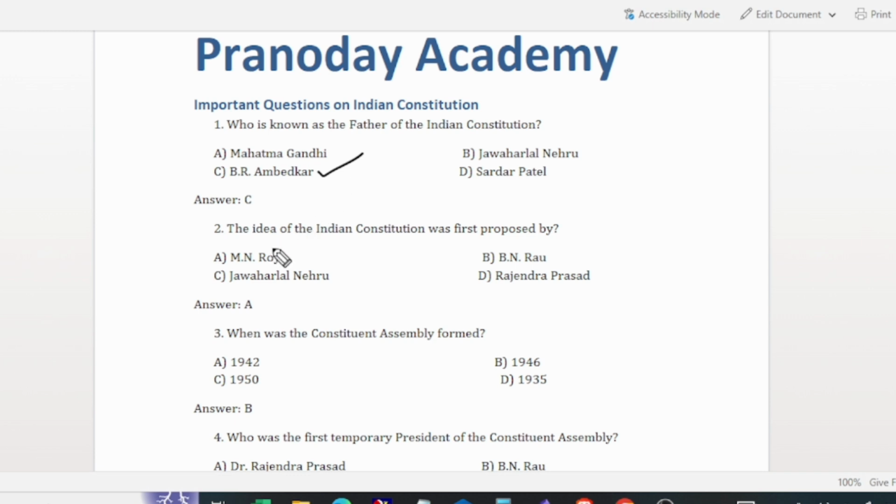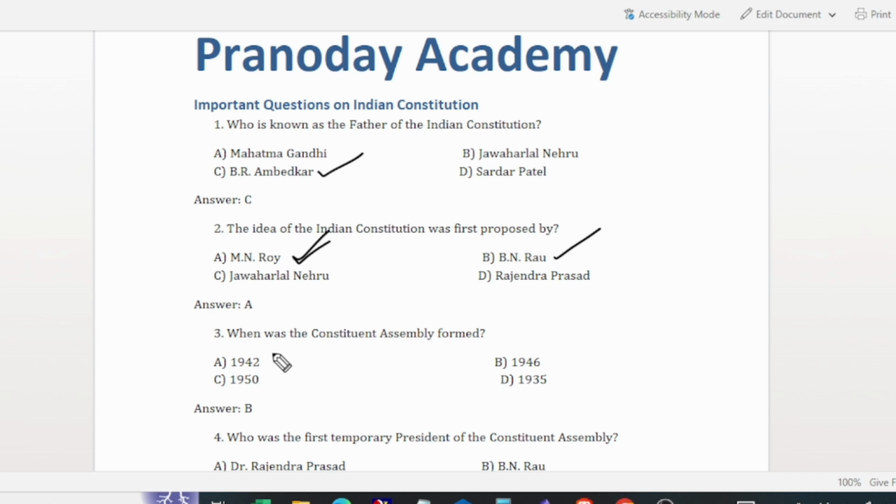And the next question is, the idea of the Indian Constitution was proposed by whom? They are asking who proposed the idea of Indian Constitution? The idea of the Indian Constitution was given by M.N. Roy. The full name of M.N. Roy is Manvendranath Roy. And one more thing we have to know, M.N. Roy was the chief advisor to the Indian Constitution, and he was the one who gave the idea of the Indian Constitution.